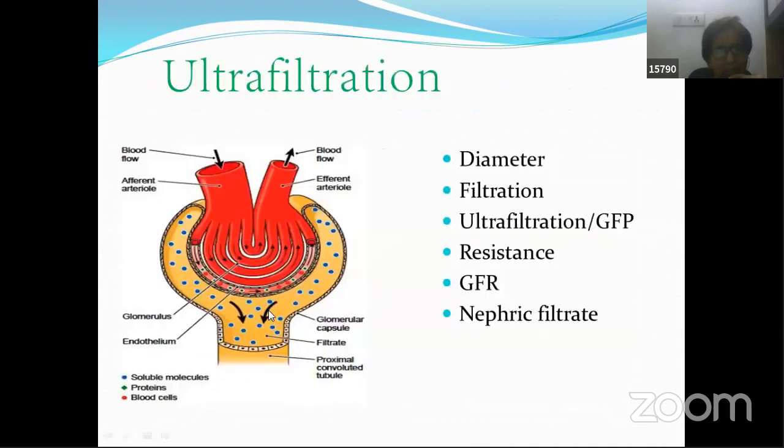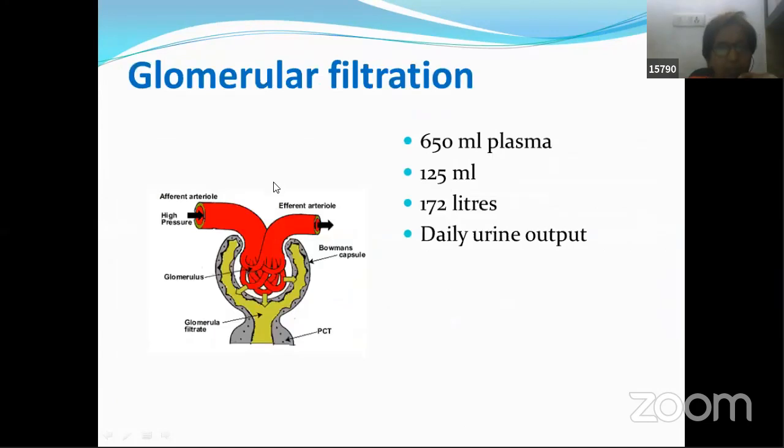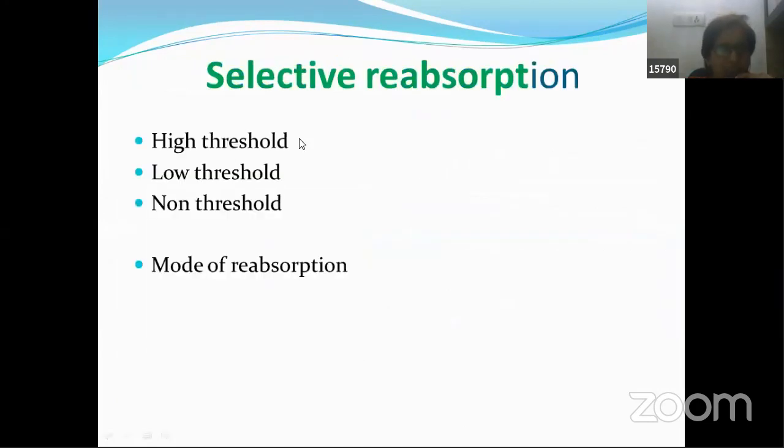But as of now, try to understand that blood is getting filtered in the capillaries of the glomerulus into the Bowman's capsule. This is the first filtration. But when blood is getting filtered, along with the waste material, even useful substances are getting filtered out. So those useful substances which are getting filtered out are taken back again by the renal tubule.